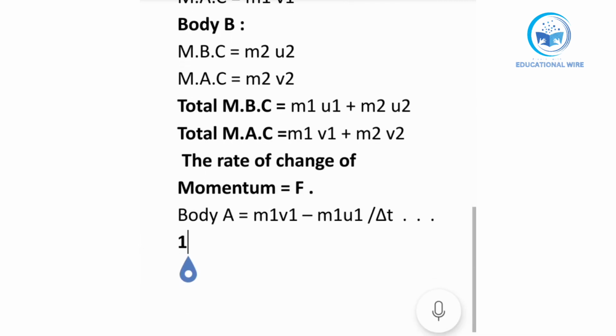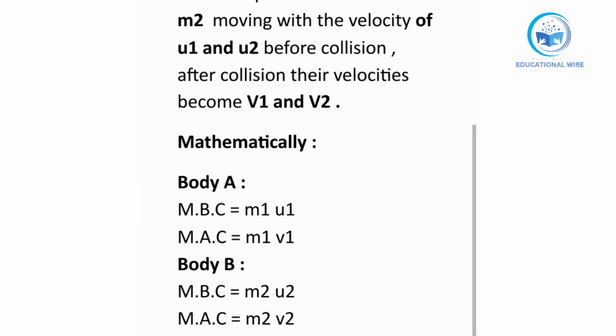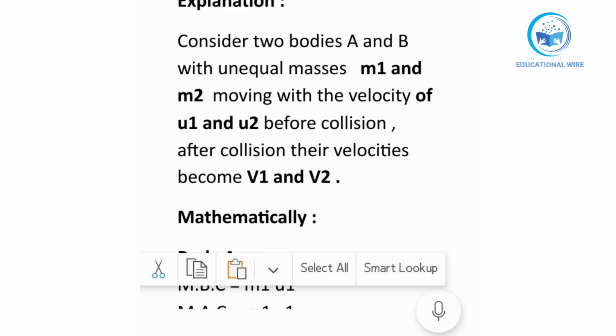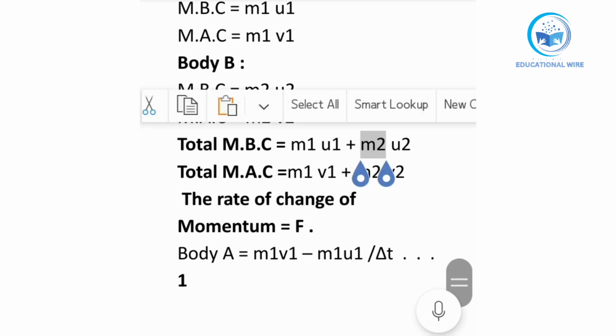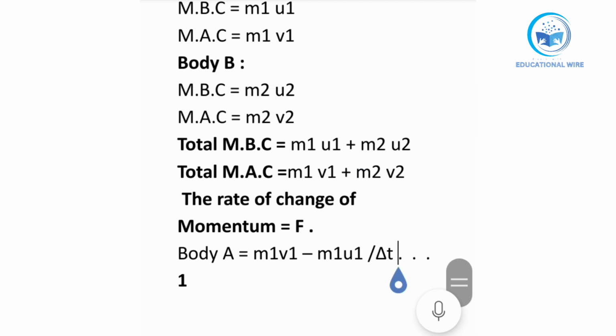Hope you guys are understanding. So m1 v1 minus m1 u1 upon a short interval of time.